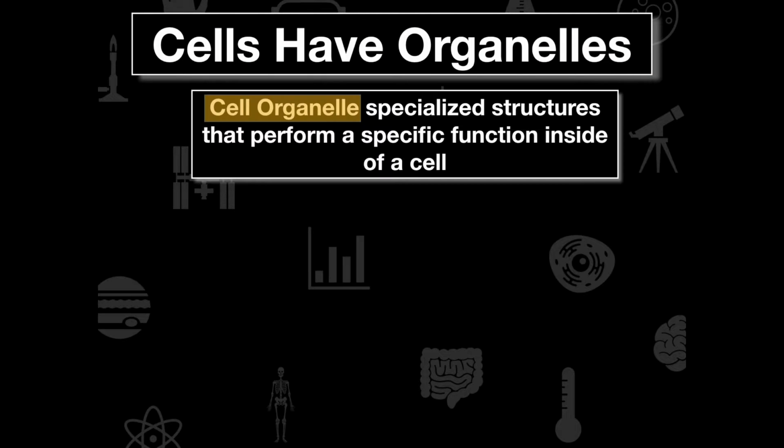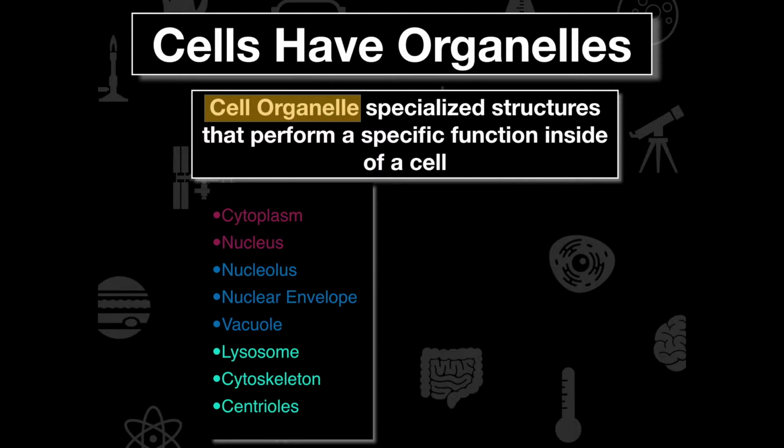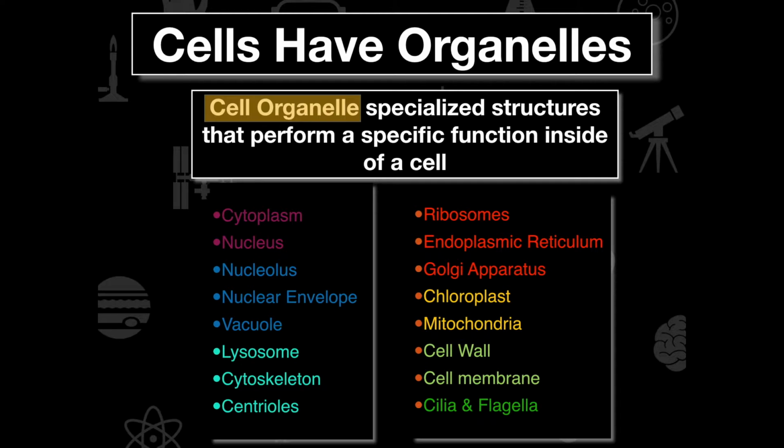So all cells have organelles. And when we're thinking about organelles, organelles are specialized structures that perform specific functions inside the body of the cell. Now, the organelles that you guys have seen are going to be the cytoplasm, the nucleus, the nucleolus, the nuclear envelope, the vacuoles, the lysosomes, the cytoskeleton, the centrioles. And then if we continue to go further, ribosomes, the ER, the GA, the Golgi apparatus, the chloroplast, the mitochondria, the cell wall, the cell membrane, cilia, and flagella. And these are all organelles that come together.